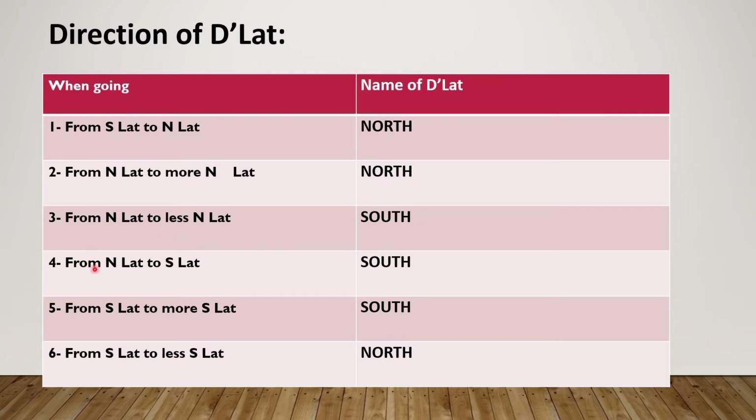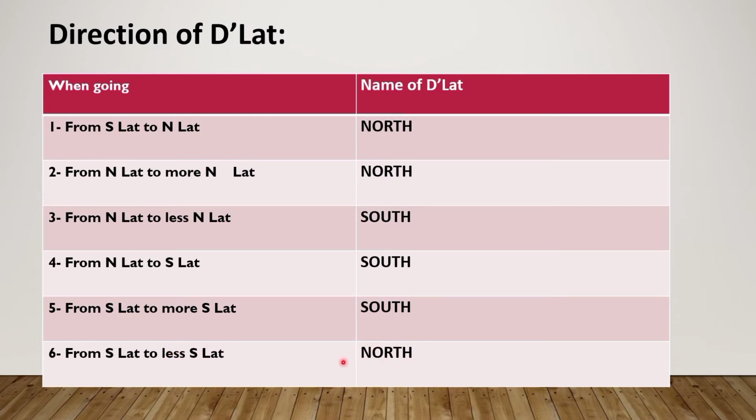And if the ship is going from north latitude to south latitude, the direction will be south, because it is going towards the south latitude. If it is from south latitude to more south latitude, suppose it is at 40-degree south and going towards 50-degree south, meaning less south to more south, the direction will be south. And if it is going from south latitude to less south, suppose it is at 60-degree south and going towards 30-degree south, it is going towards the north pole, so the direction will be north.